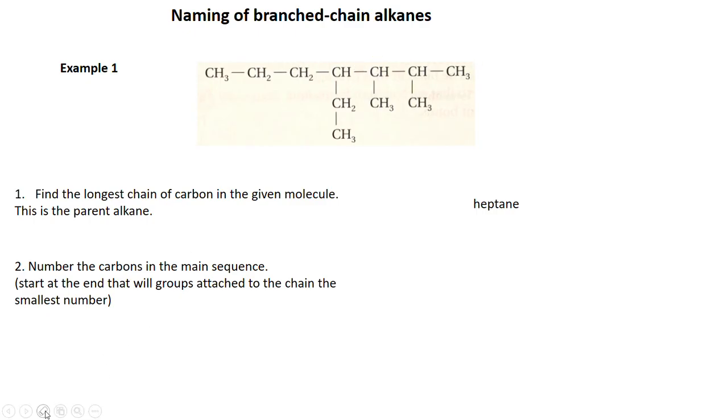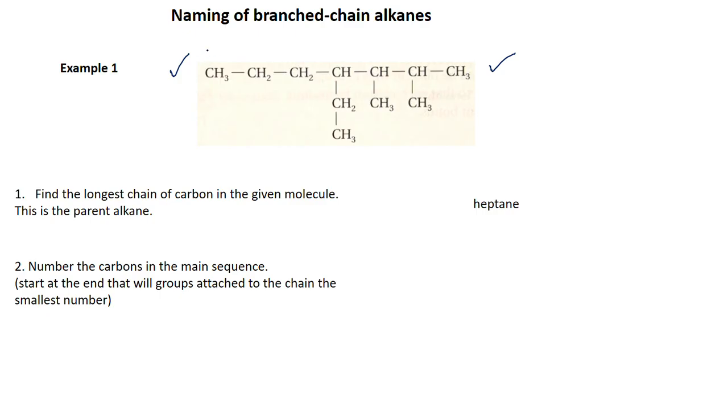Just read the second point and tell me how do I number it. You can either start from this end or from this end. But the rule is that when you start from an end and proceed, the substituent group should be bound to the carbon atom with the least number.